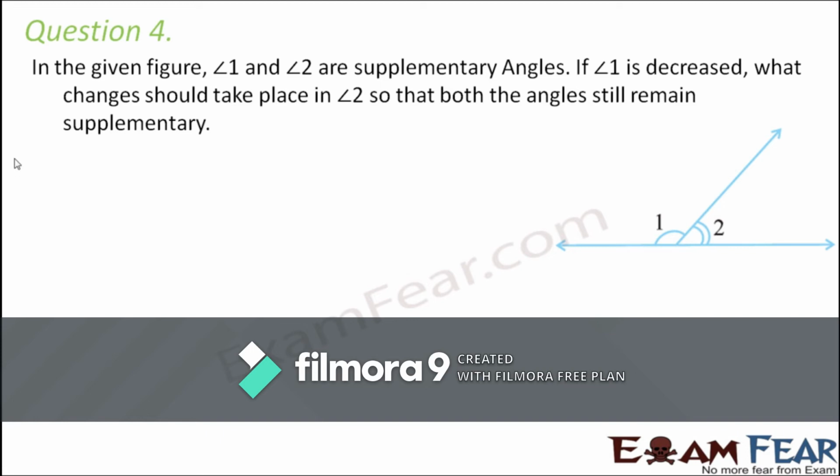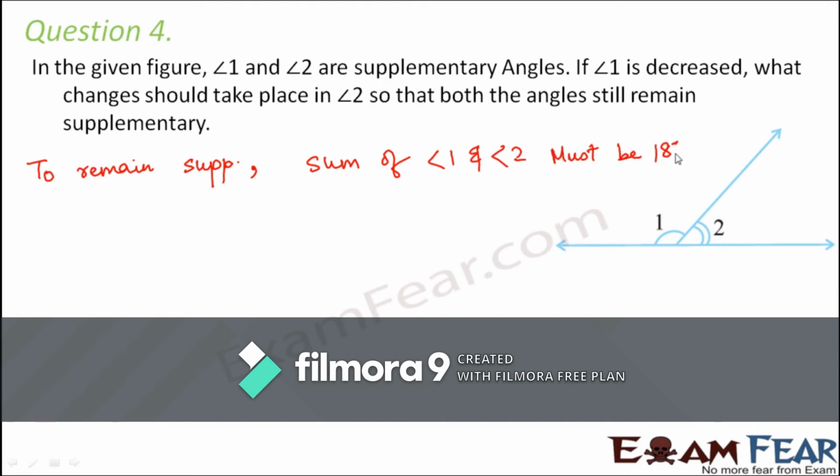Now, to remain supplementary, the only condition is that the sum of angle 1 and angle 2 must be 180 degrees. So that is the only criterion for two angles to be supplementary. So we have to ensure that angle 1 plus angle 2 is equal to 180 degrees.